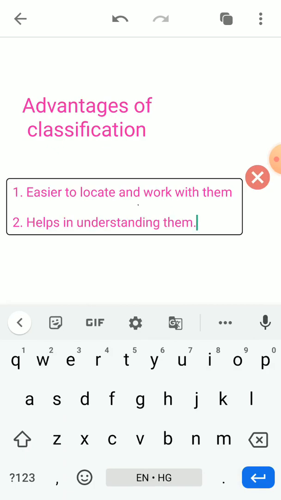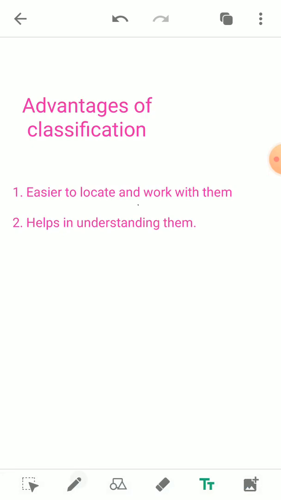Because we know the properties, we know which group this member belongs to. So whatever the property of that particular group is will help us understand why this object is kept in that particular group, or what the behavior or nature of that particular object placed in a group is. So it helps in understanding them, as well as in locating and working with them. These are the advantages of classifying objects.